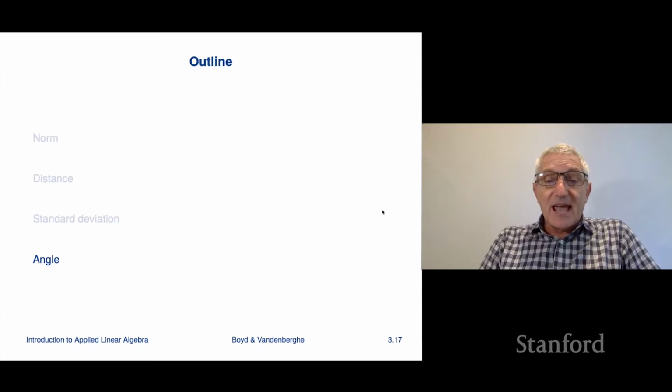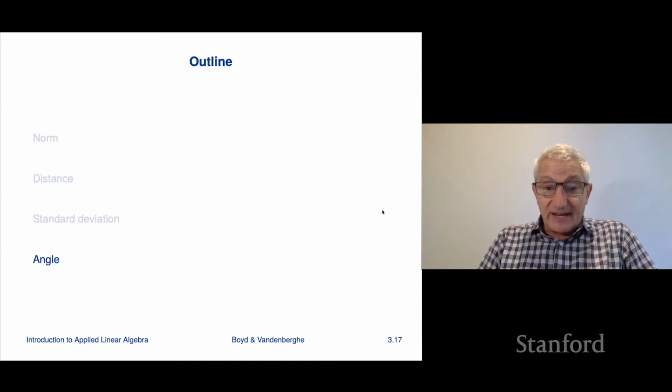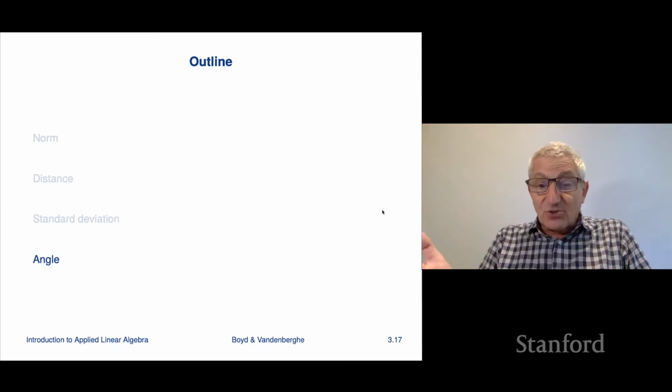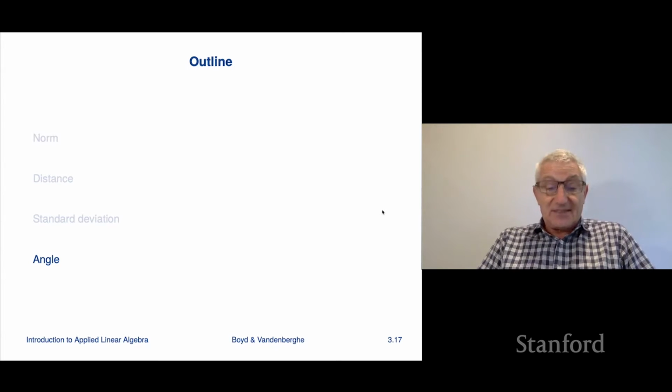Our next topic is angle. So we'll be able to define the angle between two vectors. It's going to be the same as the angle between vectors that have dimension 2 and 3, but we're going to be able to talk about things like the angle between two vectors of dimension 1,000, which is a very interesting concept.